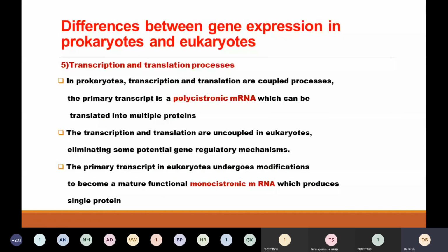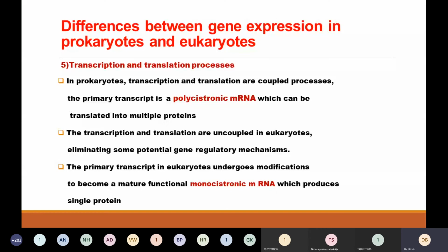The next difference is that in prokaryotes, transcription and translation are coupled, and the primary transcript you have already seen is polycistronic, so it can be translated to more than one protein. Coming to eukaryotes, transcription and translation are uncoupled. That means they are different; they express one after the other. Here, the primary transcript formed is monocistronic mRNA, which produces a single protein. That is one more difference. So I put the differences in a tabular column.